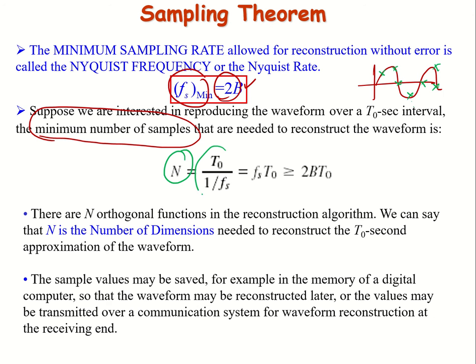We can calculate that by this relationship: if this signal has a time period of T naught, that period divided by 1 over Fs, where Fs is 2B. So the minimum number of samples should be 2B times the period of our signal. If you produce this minimum number of samples, we can easily reconstruct our original signal from the discrete time signal. This is also termed the dimensionality theorem, the minimum number of samples requirement.